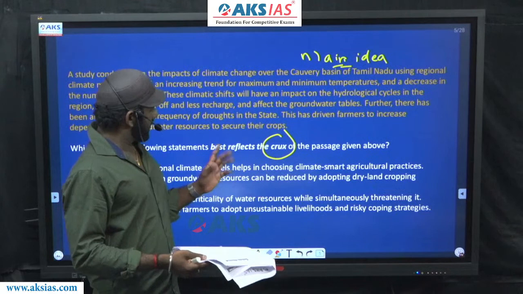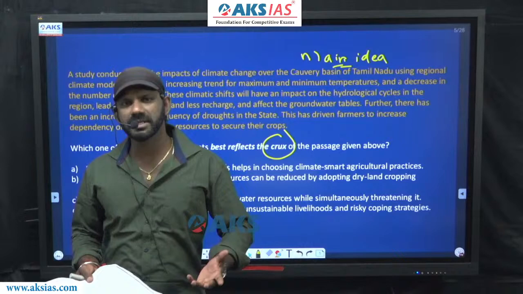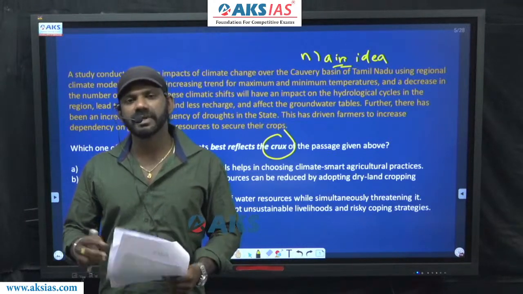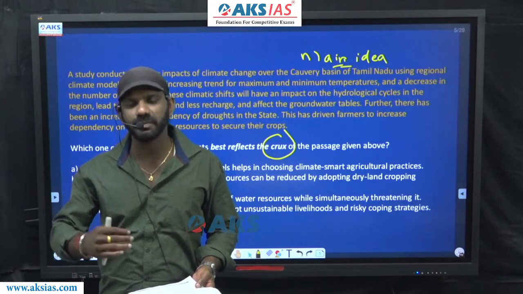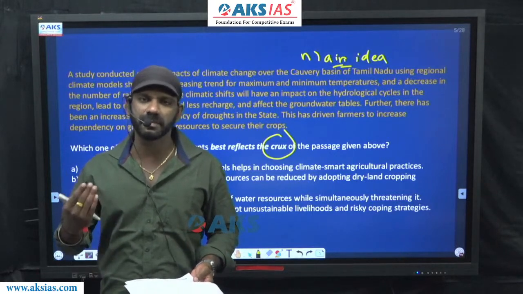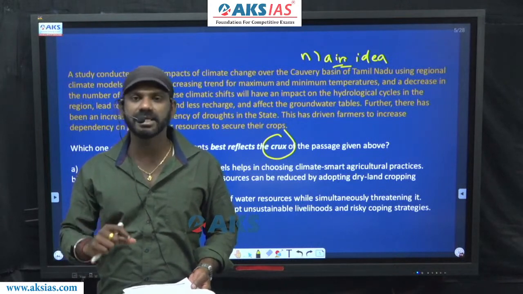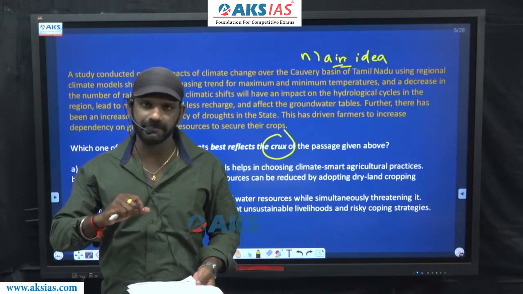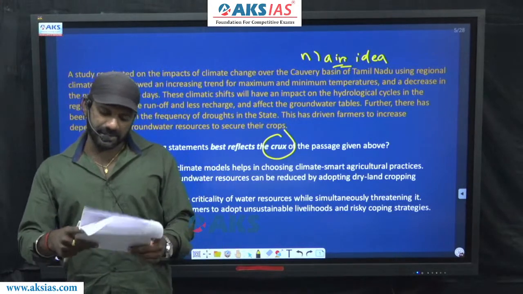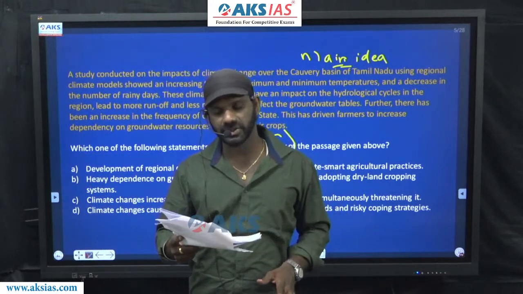Main idea question. Now the way to approach a main idea question is this. The topic on which the most number of details are given by the author is the main idea of the passage. So we need to understand the topic being explained by the author in the passage. I repeat, the topic on which most number of details are provided by the author, that topic is the main idea. We need to identify the topic and then see which option contains mention about that topic, right? The details that we go for must be there in the paragraph. This is a main idea question, and as you know, the whole paragraph talks about climate change.